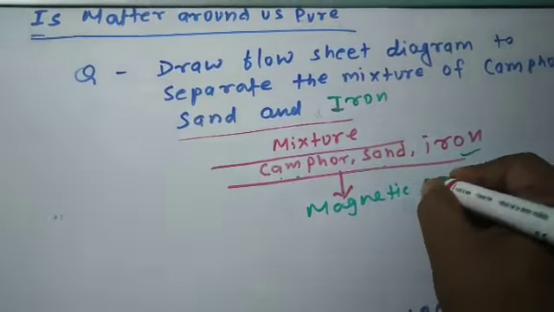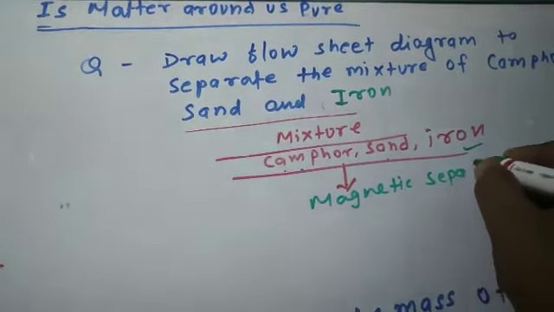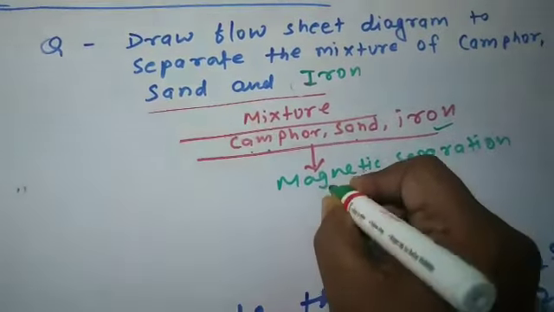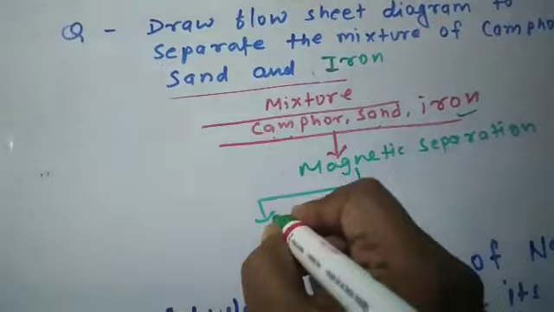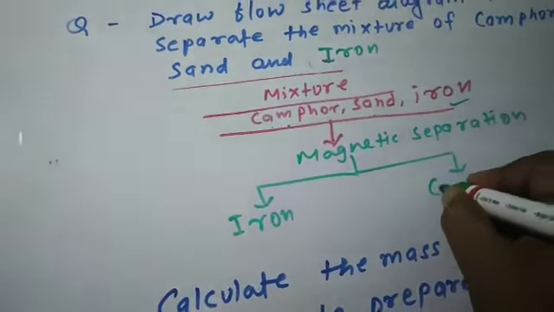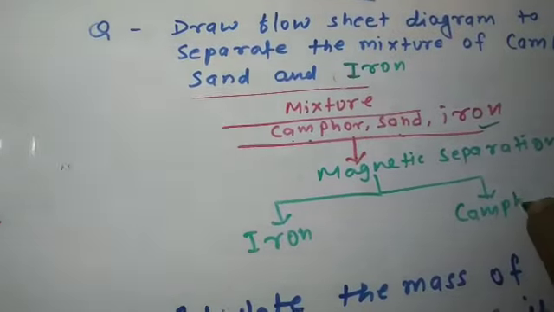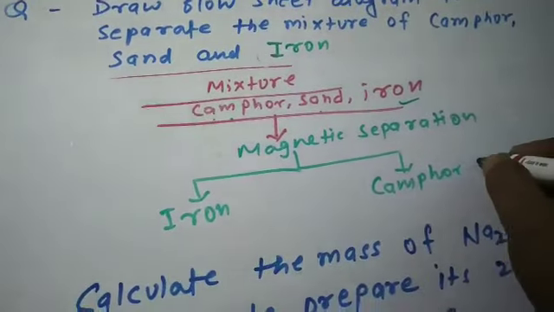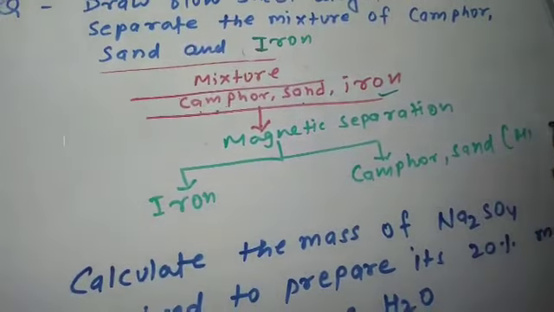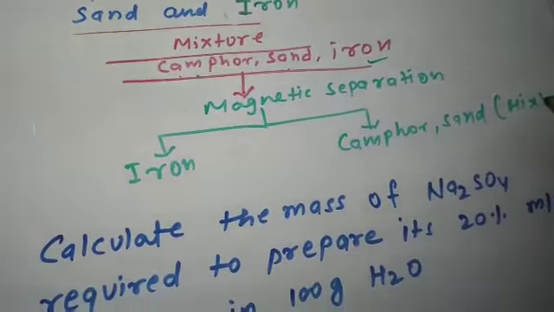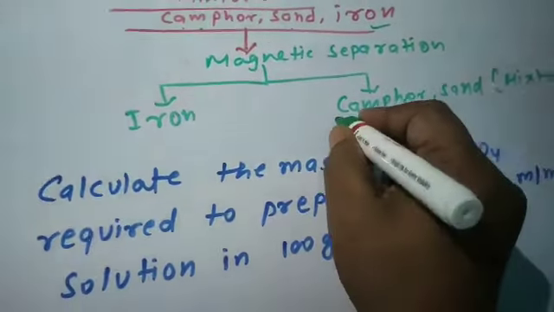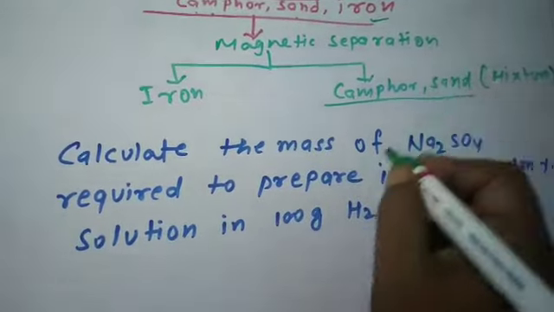Magnetic separation. If we apply magnetic separation, then we will obtain iron and the rest, camphor and sand, remain in the mixture and iron is separated. Again we have camphor and sand.